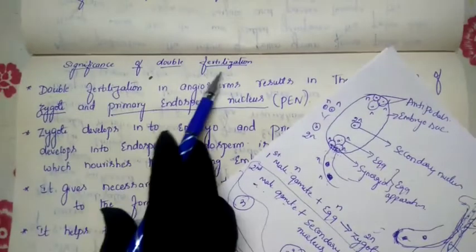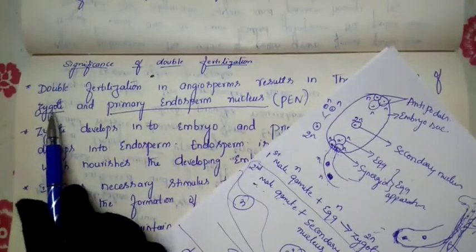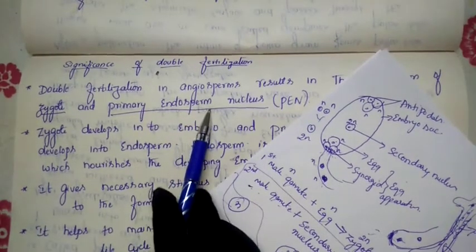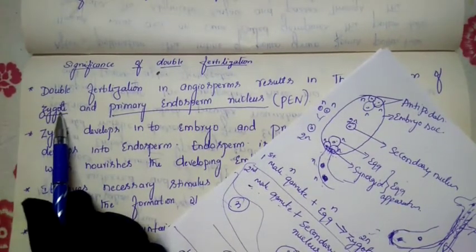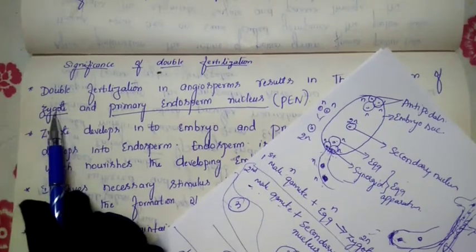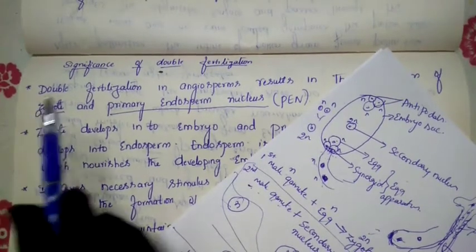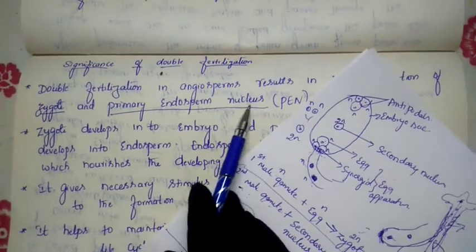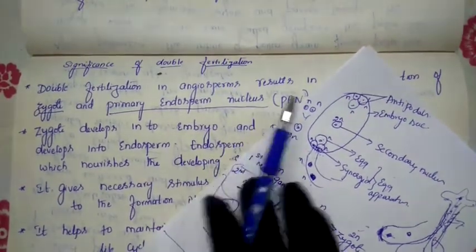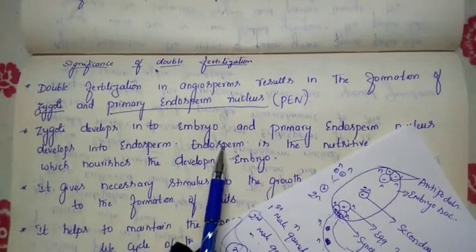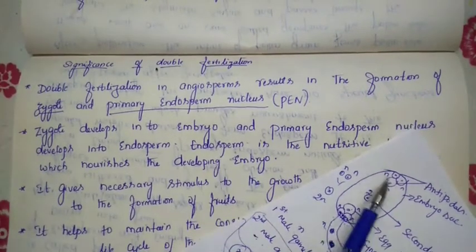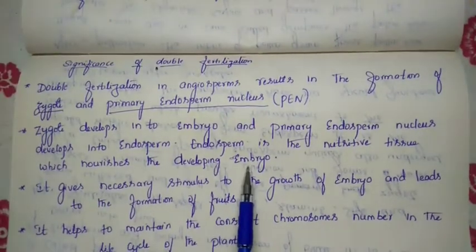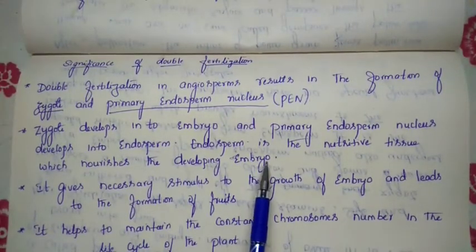Through double fertilization, what is the first significance? We get the zygote and the primary endosperm nucleus. The zygote develops into the embryo. For this developing embryo, who provides the food? We get the food from the primary endosperm nucleus, which converts into the endosperm, and this endosperm acts like a nutritive tissue for the developing embryo. This is the second benefit we are getting.